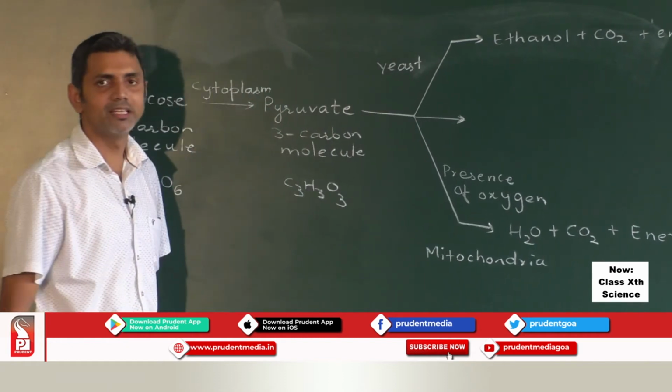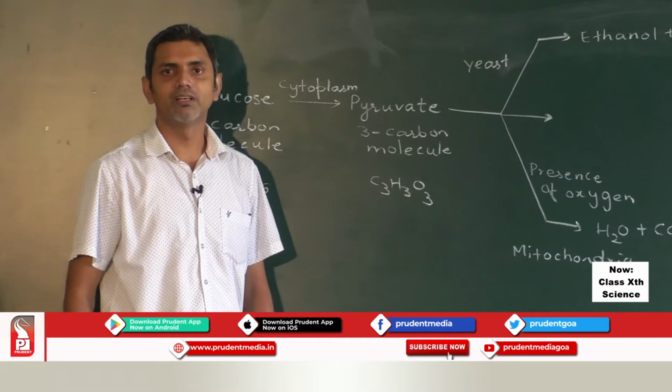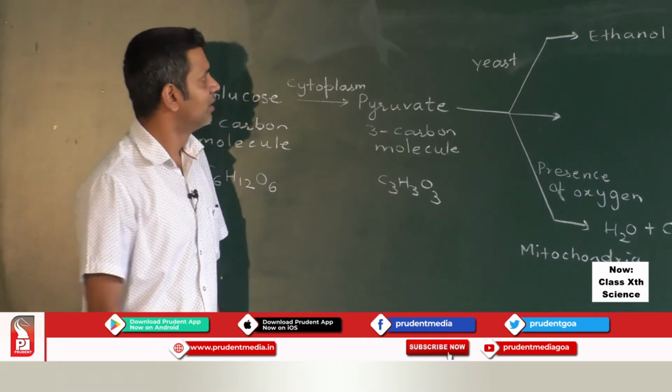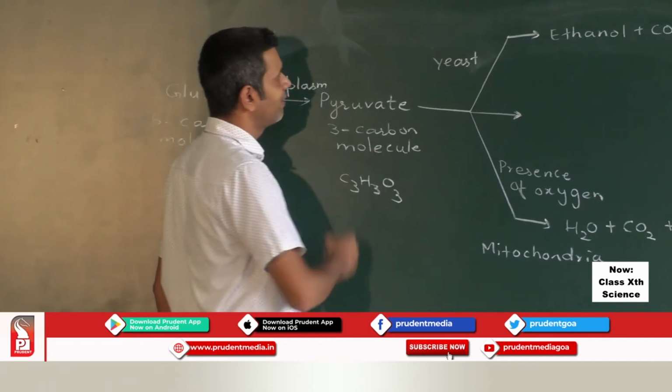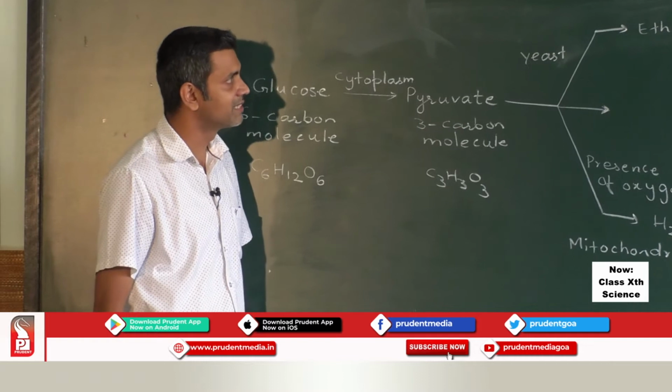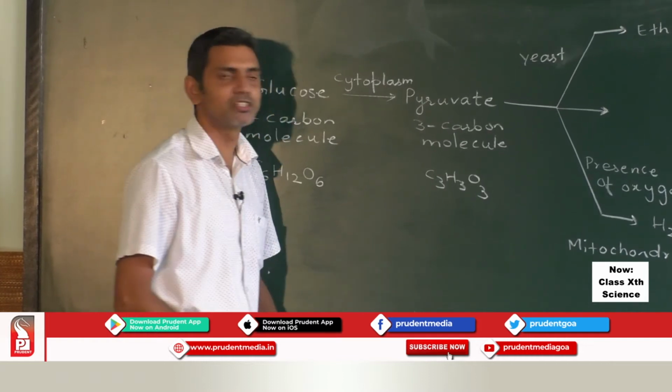As we learnt in one of the sessions, yeast is an example of fungi.